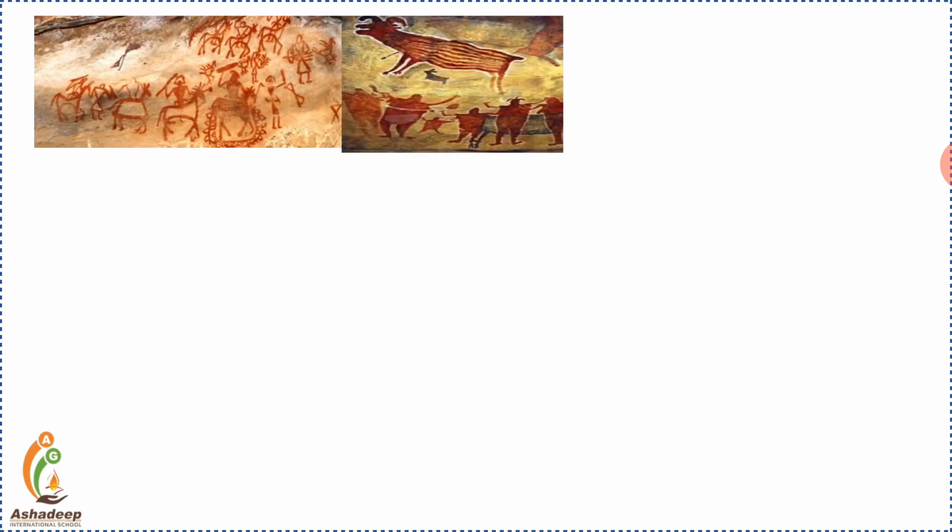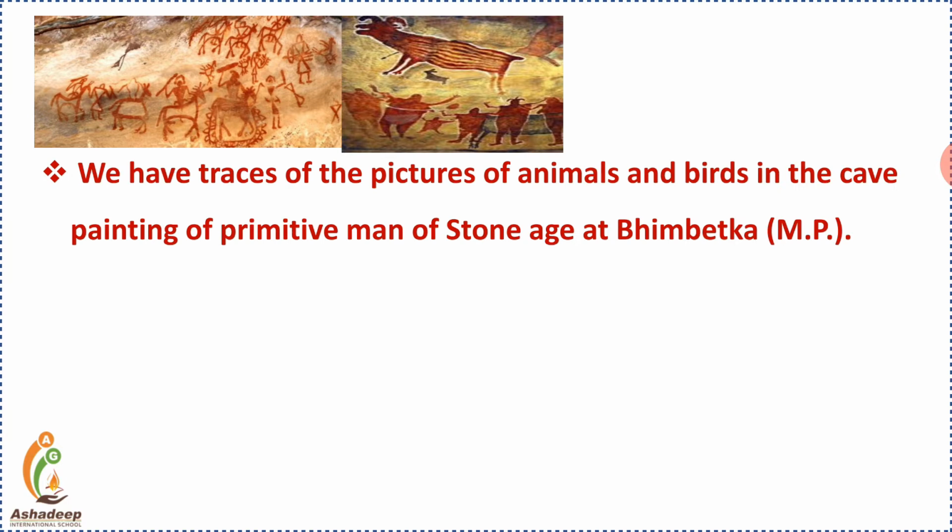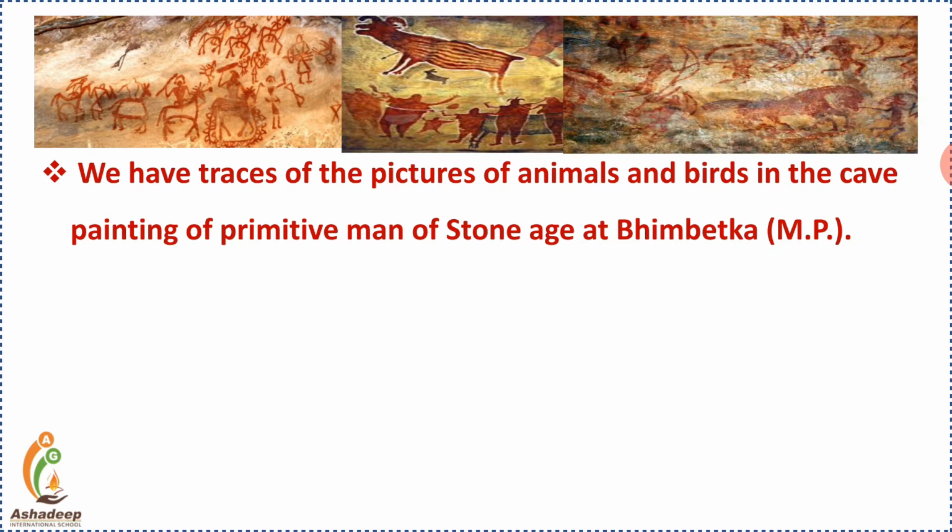The images pasted here are the paintings drawn on the walls of the Bhimbetka caves. We have traces of pictures of animals and birds in the cave paintings of the primitive man of the Stone Age at Bhimbetka, which is in Madhya Pradesh. These pictures are thousands of years old. Even today they look like they were drawn just a few days before.